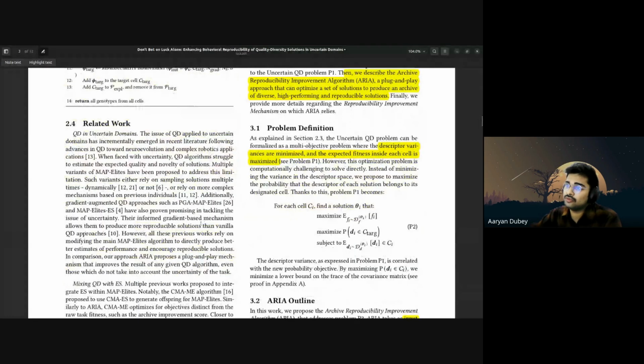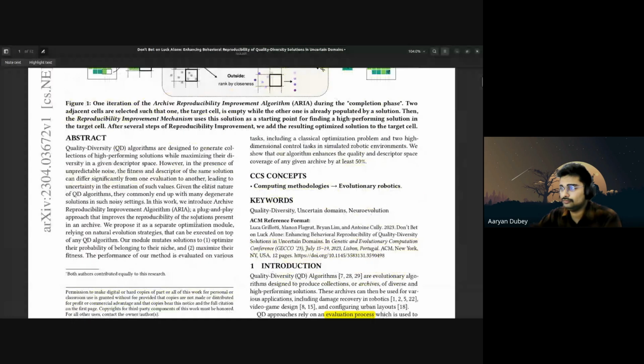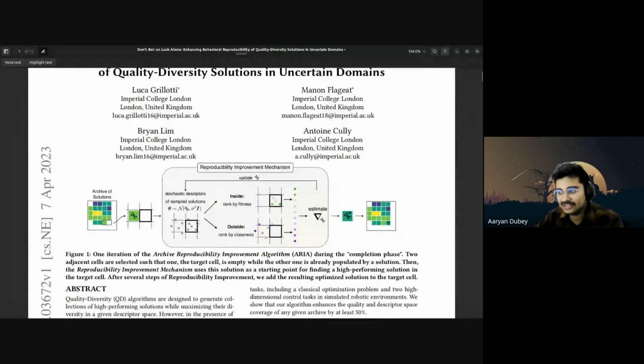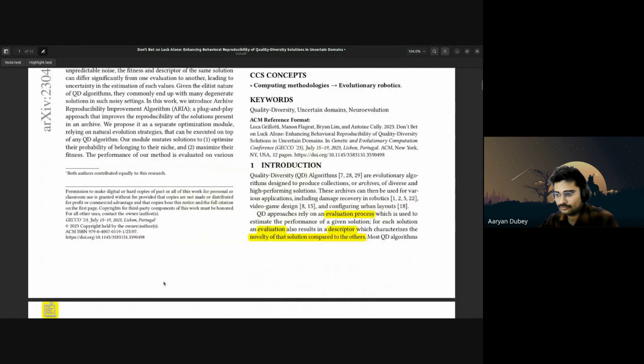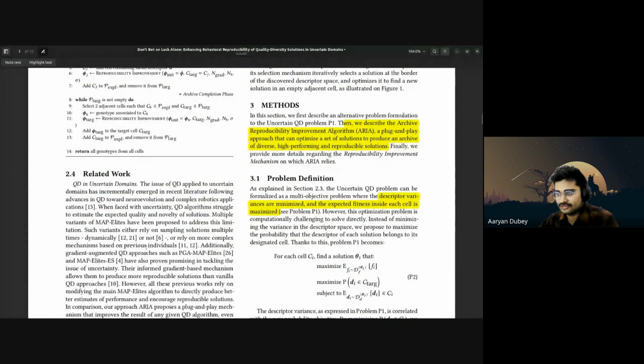So let's go back to our ARIA. What ARIA does is that you have an archive of solutions from a quality diversity algorithm, or evolutionary feature search, or hyperparameter optimization algorithm, right? It produces a set of solutions. You map the solutions into a 2D map, and you find out which particular cell you're going to optimize or reproduce. So this is the archive. Let me show you.